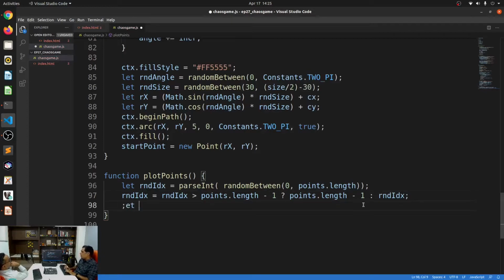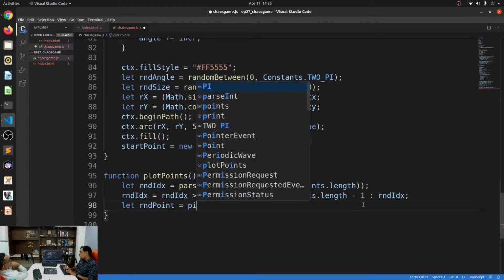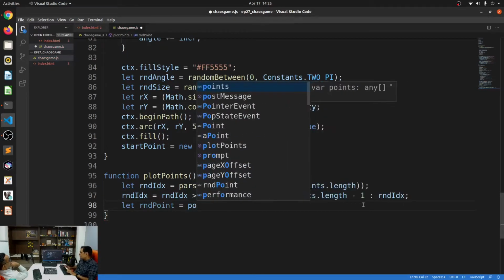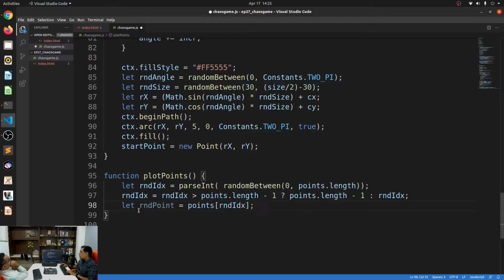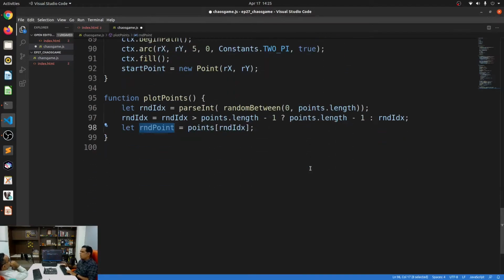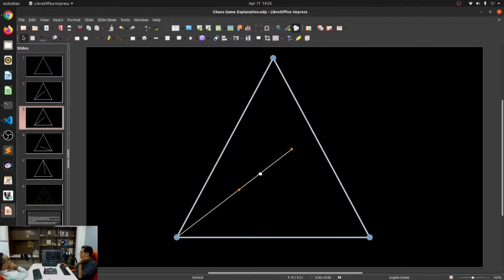Let random point be equal to points of this random index. Now, I'm not using the term random vertex over here because I know points and vertices are basically synonymous in this case, and because I've used points everywhere, I'm just going to use point over here. Okay, and now that brings us to another question. The question is, how do I know which is the center point of this line?